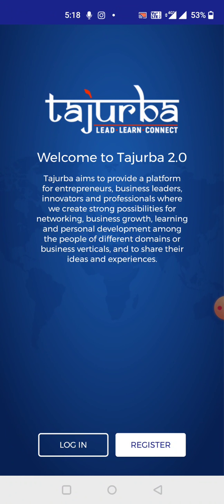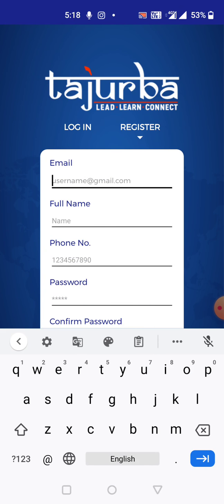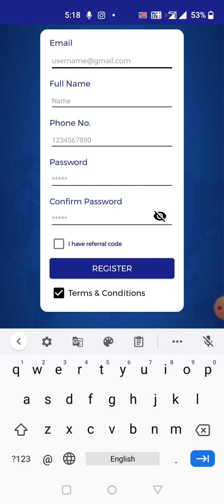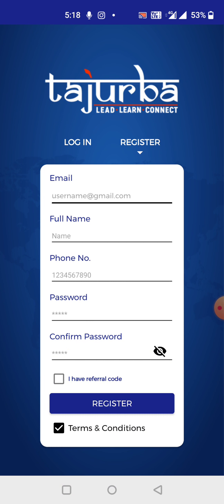You'll be welcomed with a login screen. In this login screen, you have two options: one is login and one is register. If you are an existing user, all the existing members of Tajurba family need to go on login. All your existing data is still here. If you're a first time user, you need to click on register. You need to fill in a small form with your email ID, phone number, name, and password, and you will receive one OTP on your email ID. Once you fill this form, you'll see the OTP screen. You have to enter that OTP there, and then you're good to go.